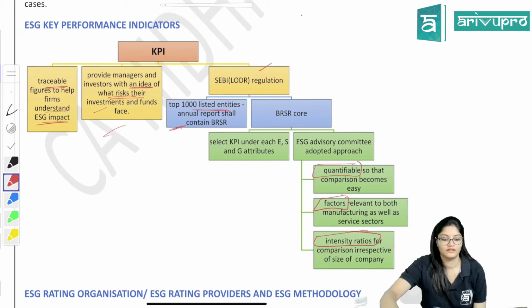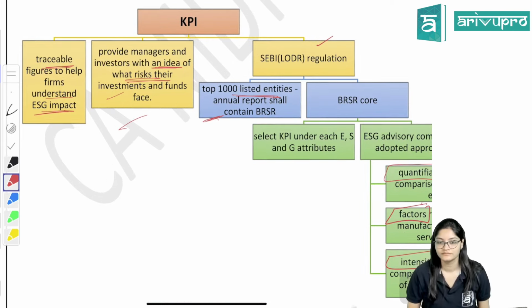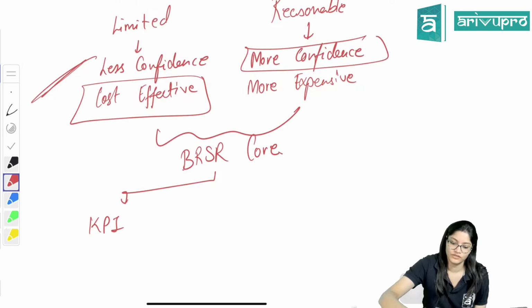Just go through this chart once. Any doubt in this till now? Just go through it once. Done? Any doubt in this? That is, what is BRSR? If you want, yes, you can write this down also.